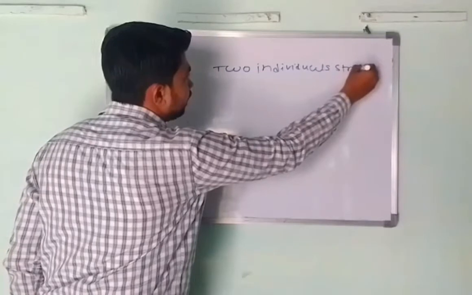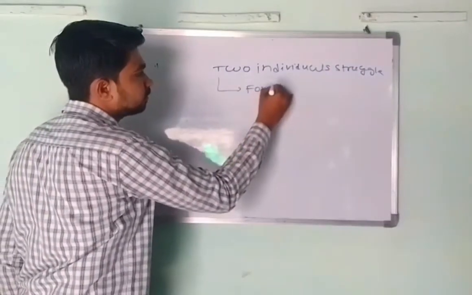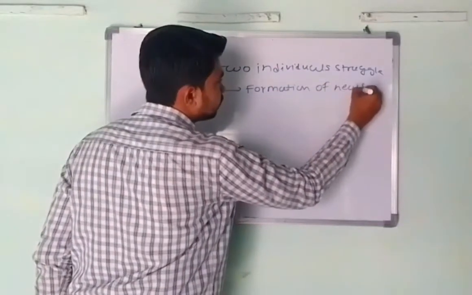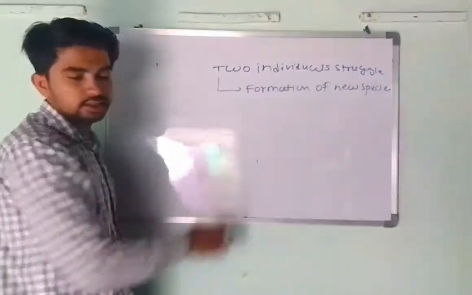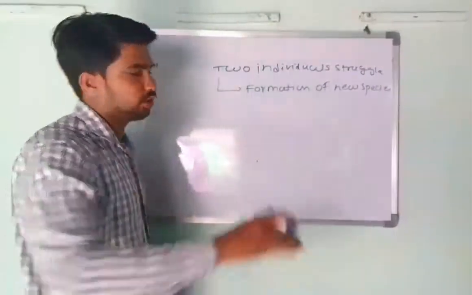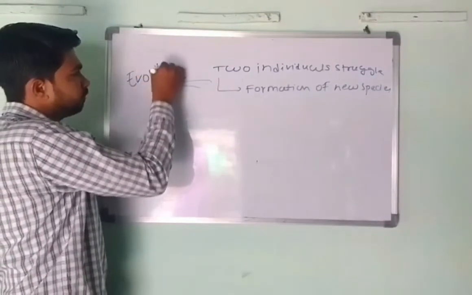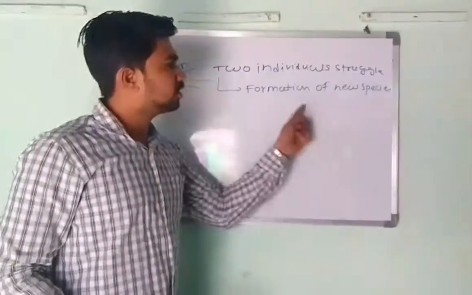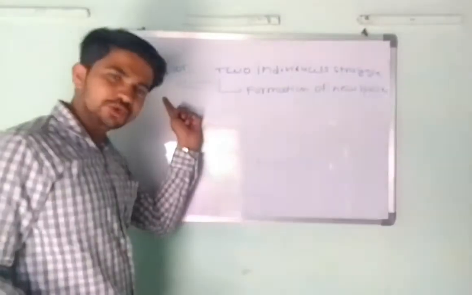Struggles and formation of new species. But this process occurs due to evolution. It means there is a process of formation of a new species due to the evolution process.